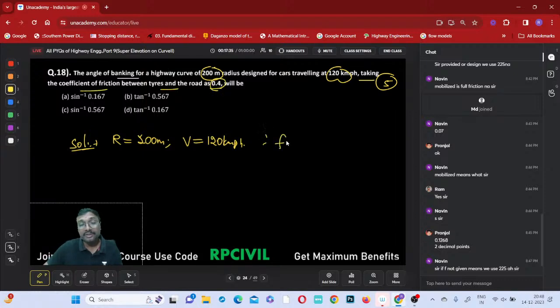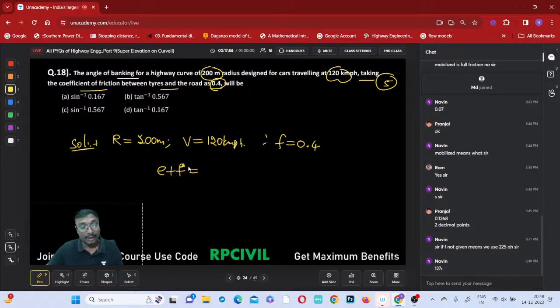So it is mentioned that we have to consider the coefficient of friction. Definitely it is mentioned that we have to consider it. Then which equation do we use? e plus f equal to, so it is indirectly mentioned that you have to consider the coefficient of friction. e plus f equal to small v square by g r, that is capital V square by 127R.